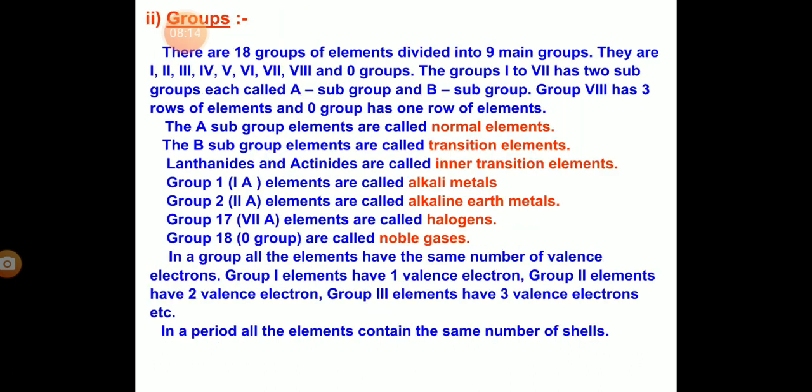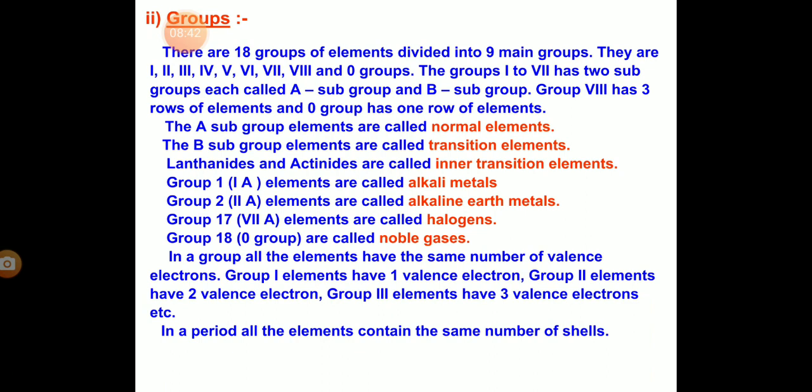Now groups. There are 18 groups of elements divided into 9 main groups. They are 1, 2, 3, 4, 5, 6, 7, 8 in Roman numerals and 0 group. Groups 1 to 7 have 2 subgroups called A and B, group 8 has 3 rows of elements, and 0 has 1 row of elements. A subgroup elements are called normal elements, B subgroups are called transition elements. Lanthanides and actinides are called inner transition elements.